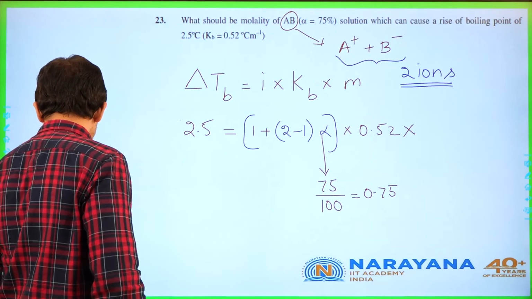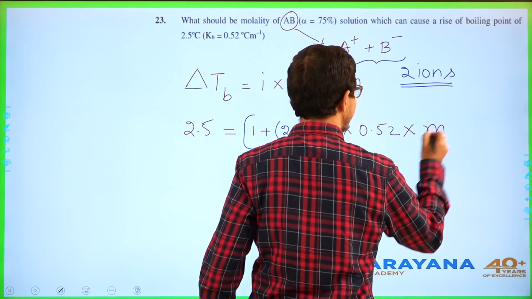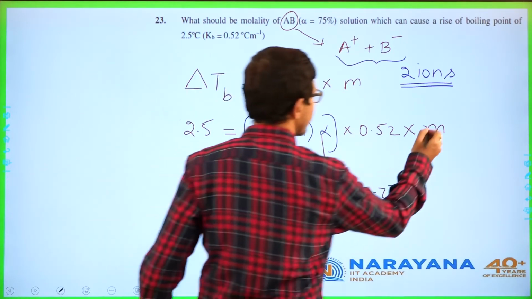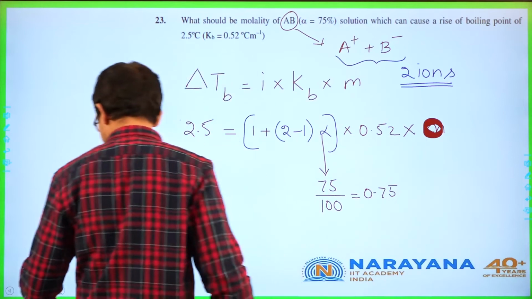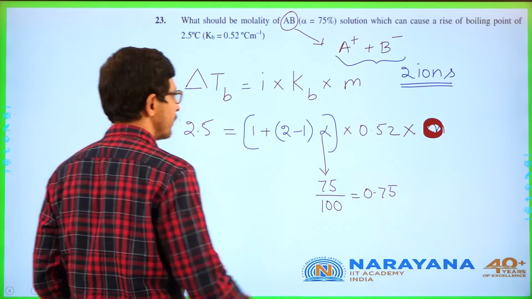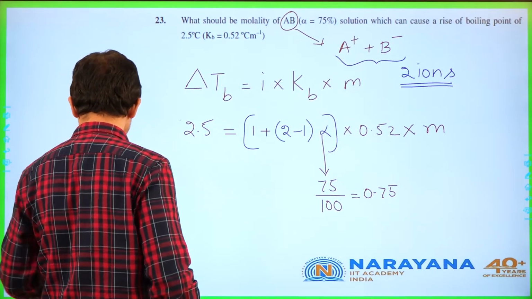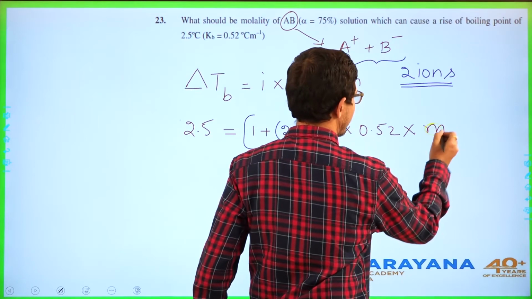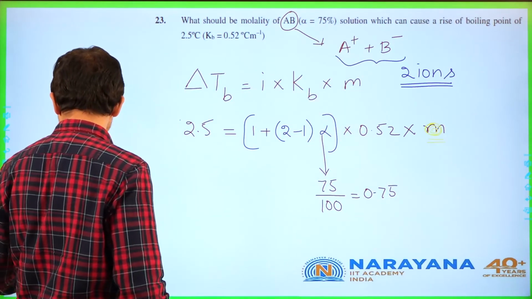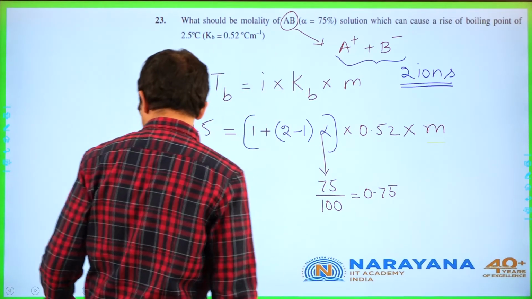Therefore, m is nothing but molality. So this is the molality concept.